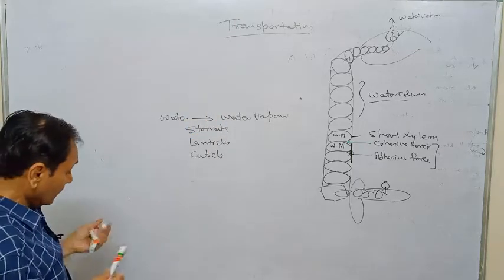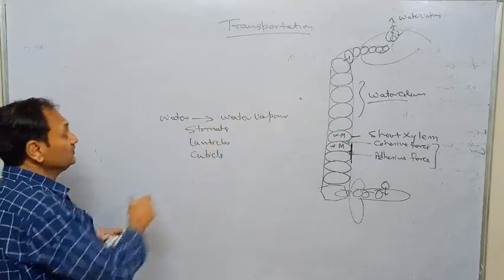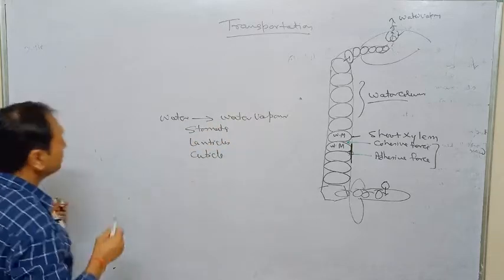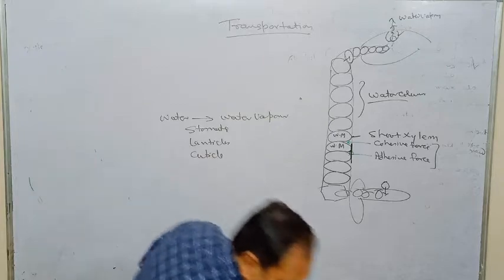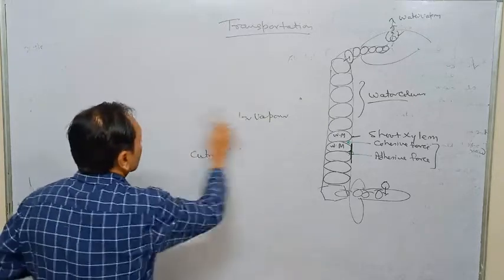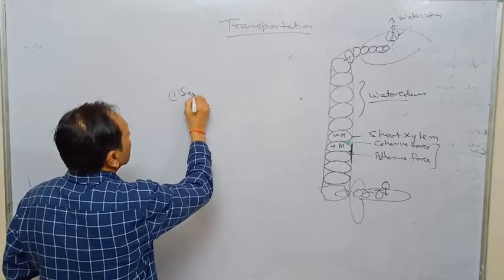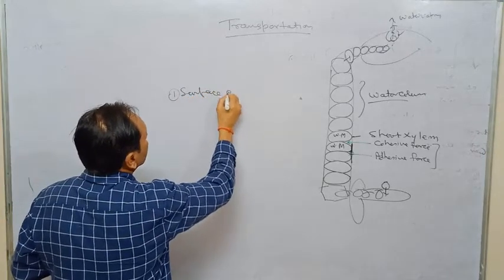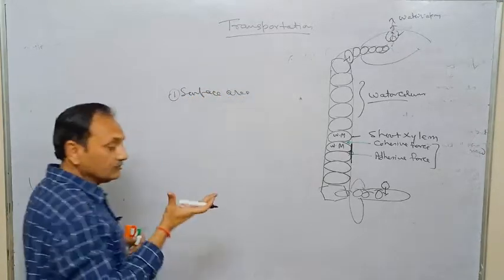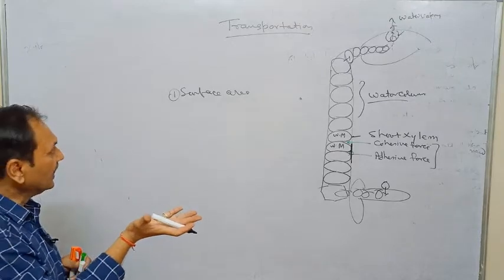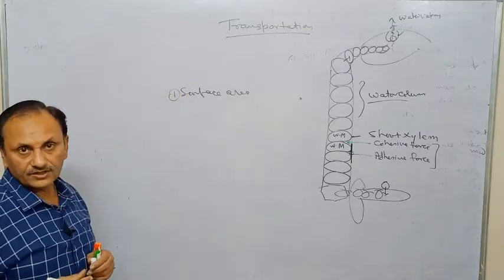Now, the rate of transpiration depends upon, number one, the surface area of the leaf. The larger the surface area, the greater the rate of transpiration.